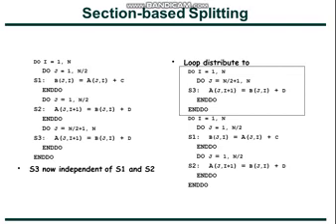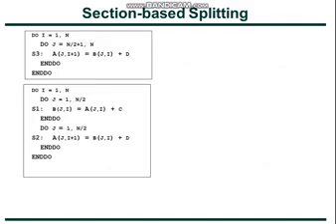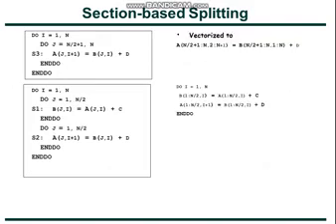So this first loop can be completely vectorized, and in this second loop only the inner loop can be vectorized. So if you vectorize this, the first is completely vectorized. This is the vectorized instruction. And in the second loop, the outer loop is to be executed in sequence, while the inner loop can be vectorized.